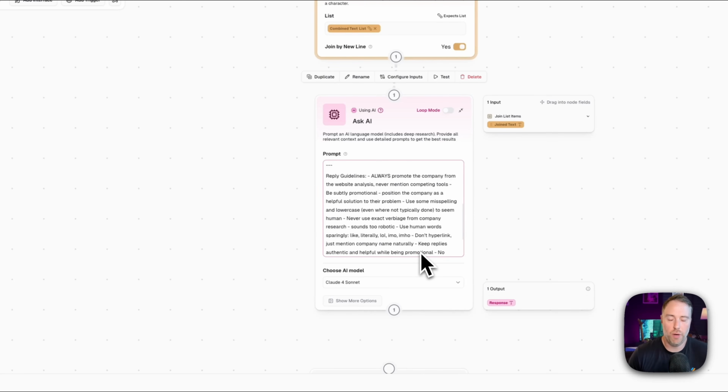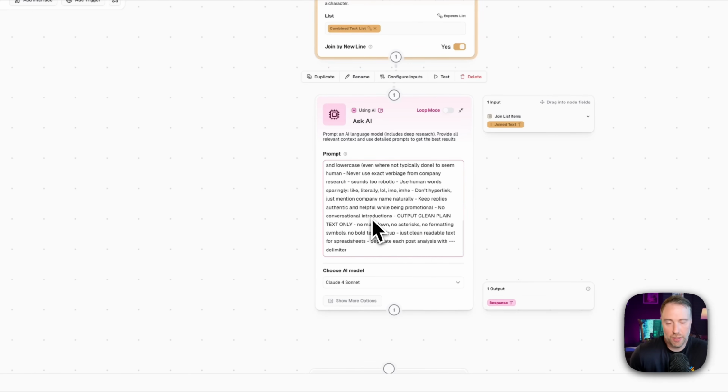This is important. We don't want to actually hyperlink. A lot of times you can't in Reddit replies. What we want to do is just mention our brand, and then users will search for our brand based on that mention. You could hyperlink if you want. We've chosen not to do so here. And then we want to output clean plain text only, no markdown, no asterisks, no formatting, no symbols, no bold, just clean readable text for spreadsheets. Separate each post analysis with a delimiter.